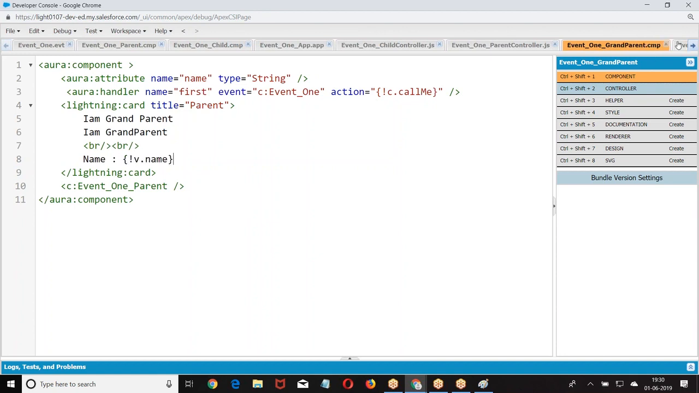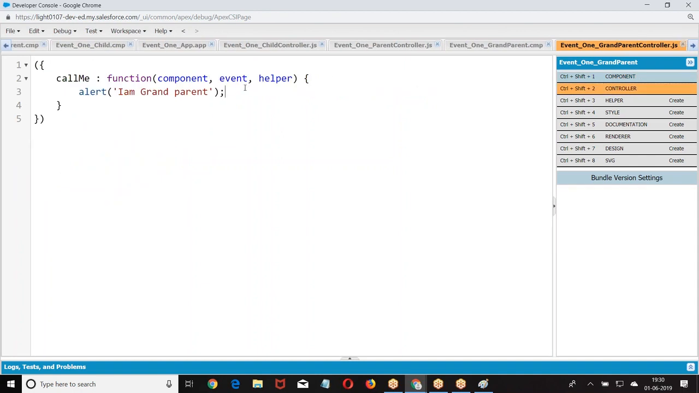Right. So how is the controller going to handle it in the grandparent? It is saying where name equal to event, whichever event is fired, event.get param. Event.get param. What is the param name? component.set v.name.